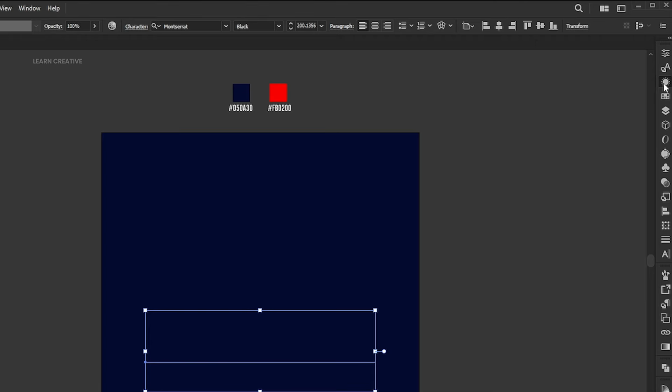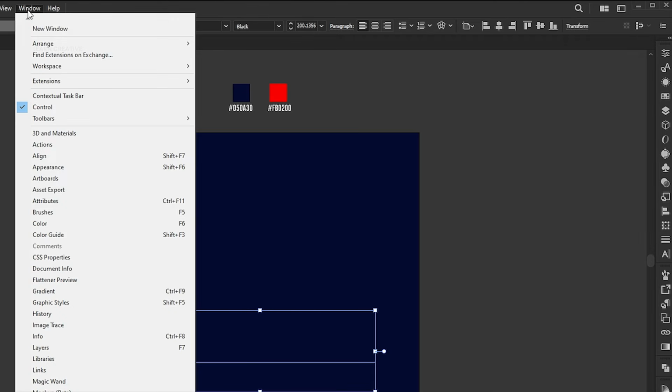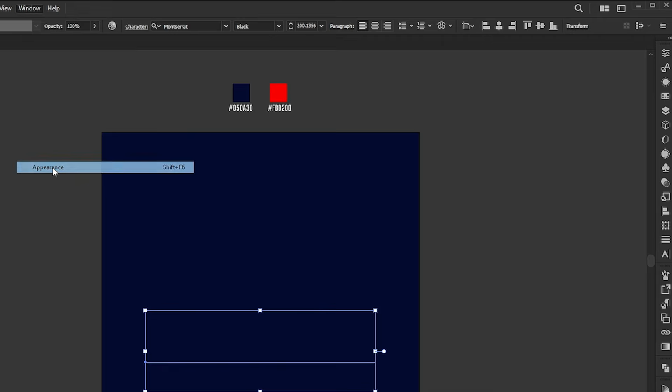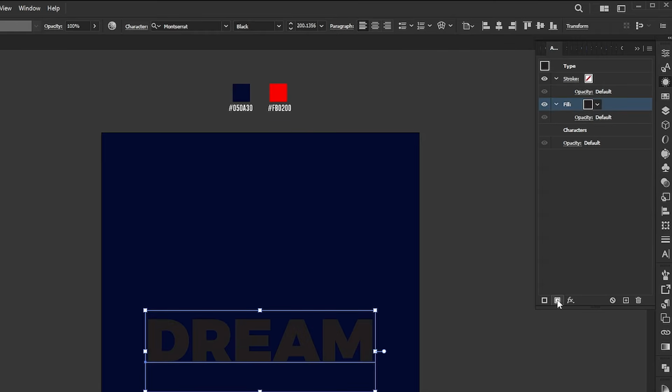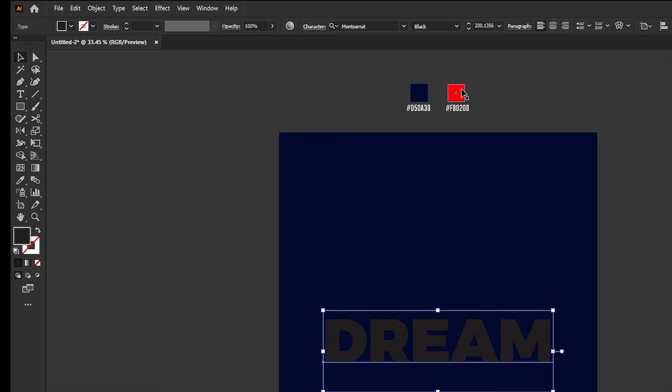Open the Appearance panel. If it's not there, bring it from the Window menu. Click on the Fill button to add the fill color and change its color to red.